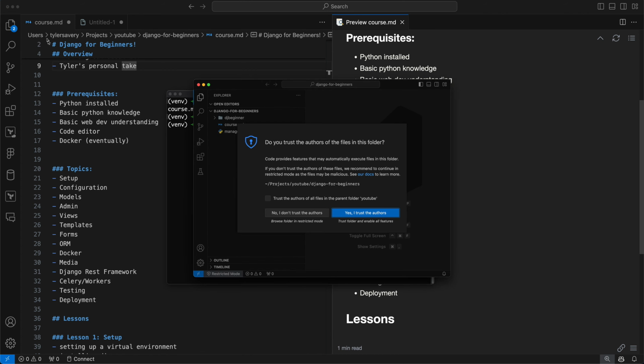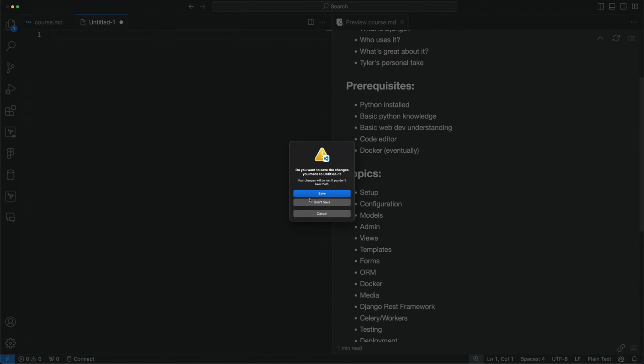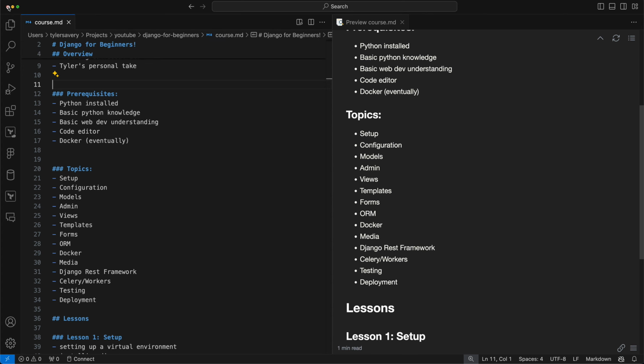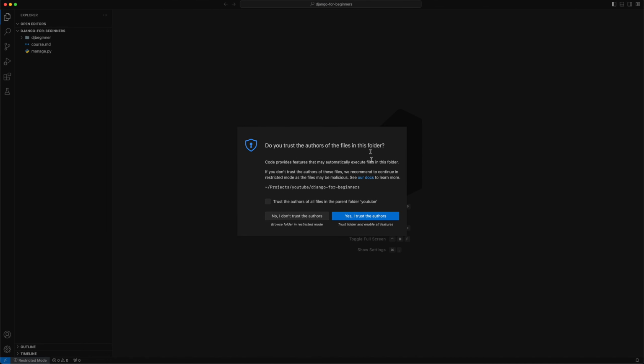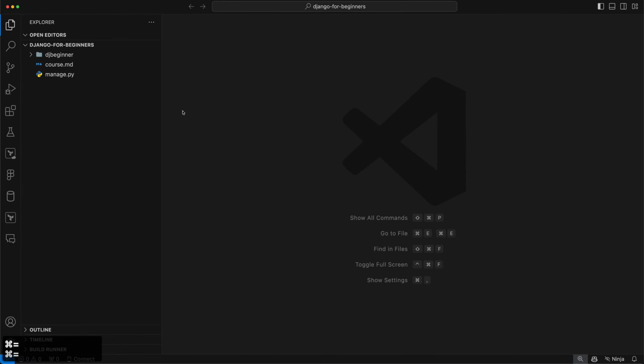So I'm going to close this instance of VS Code. I don't know what this entitled thing is, but it's going away. And we're going to see, yes, I trust the author. I will zoom this for us a little bit. And now we have something up and running.